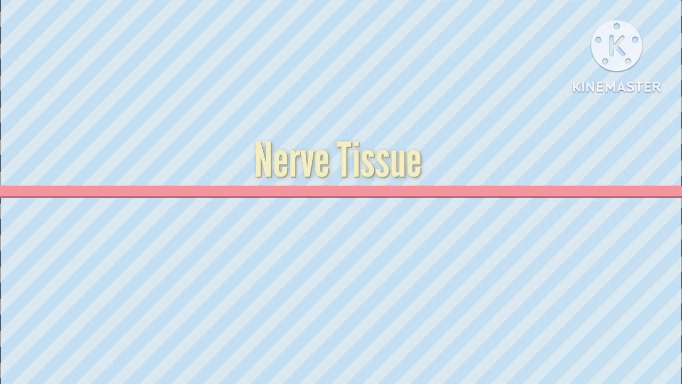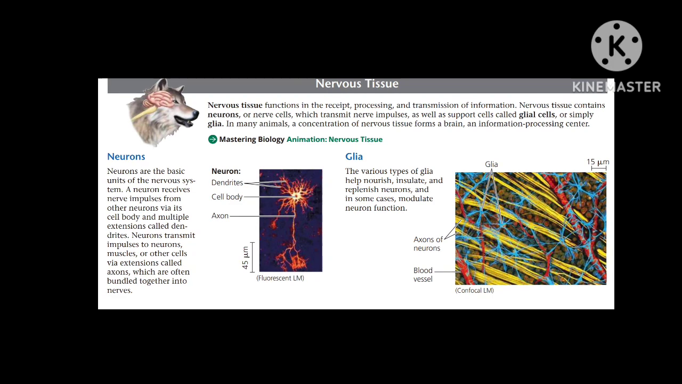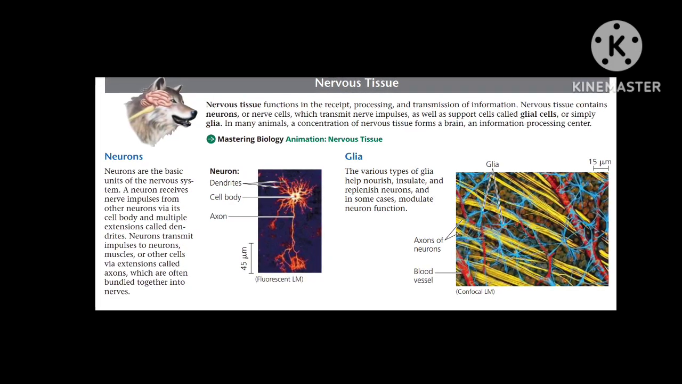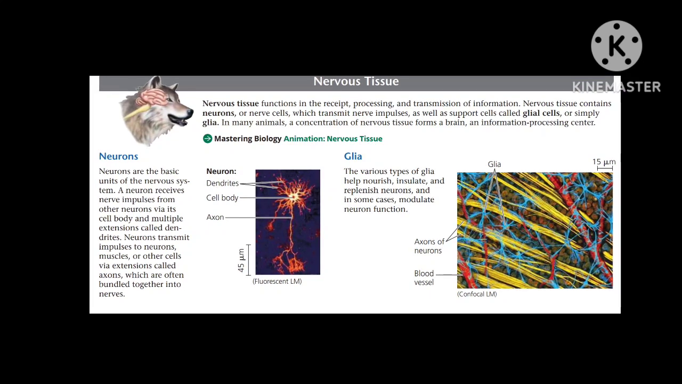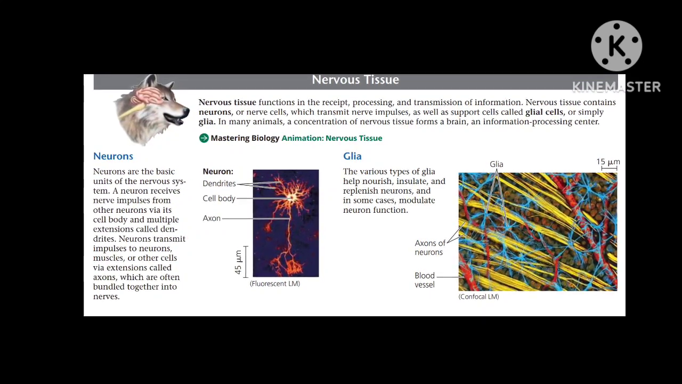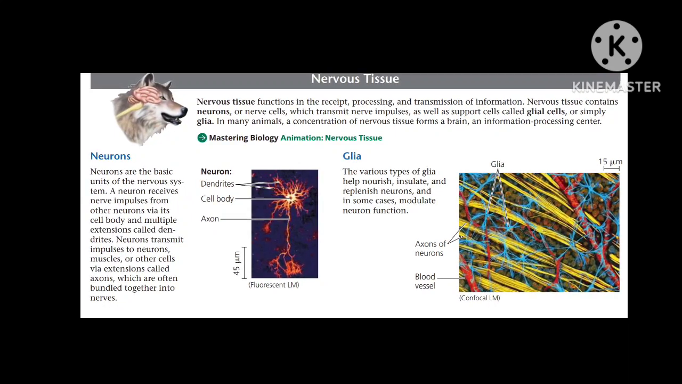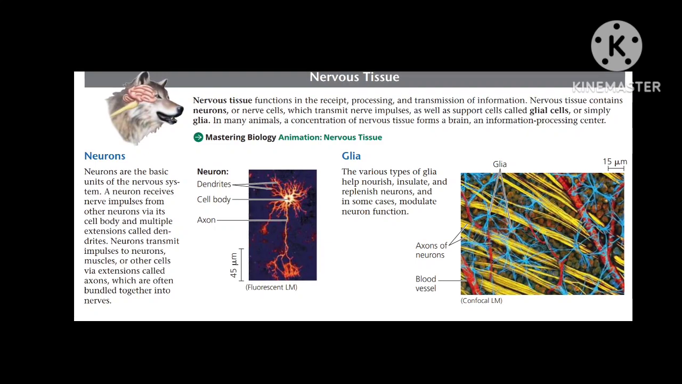The last type of tissue we're going to discuss is the nervous tissue. Nervous tissue is made up of the nervous system, which receives, processes, and transmits information. The nervous tissue contains neurons, nerve cells, which transmit the nerve impulses, as well as supporting cells called glial cells, or simply glia.